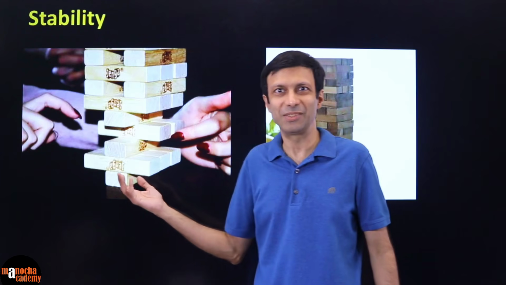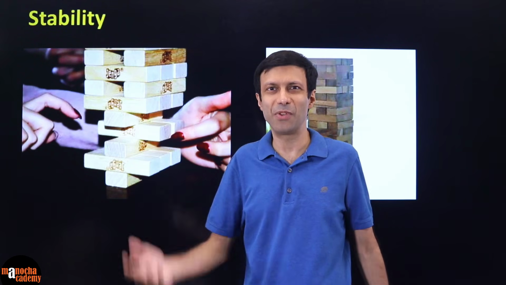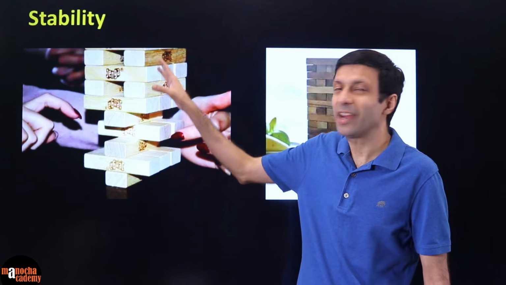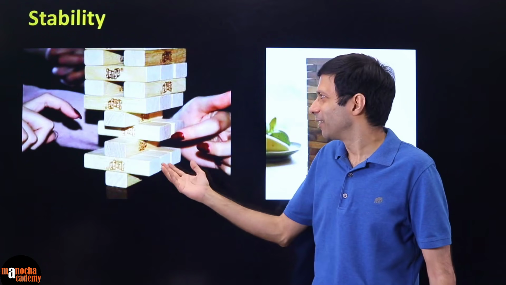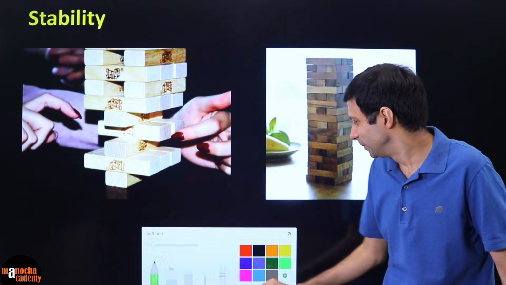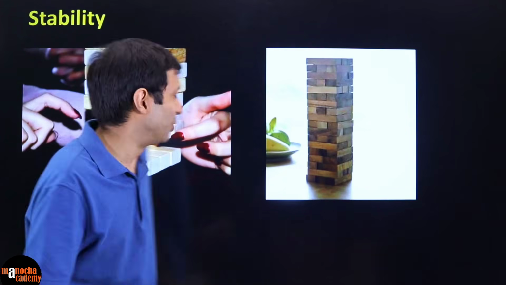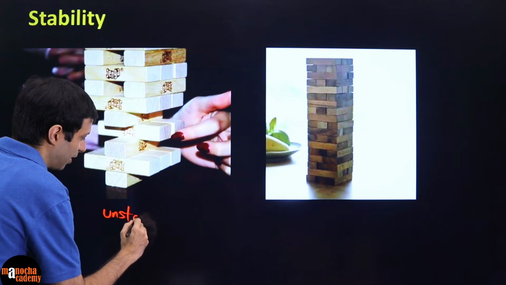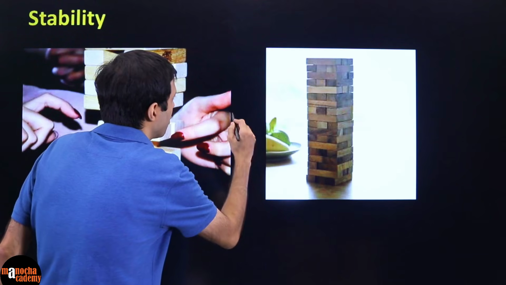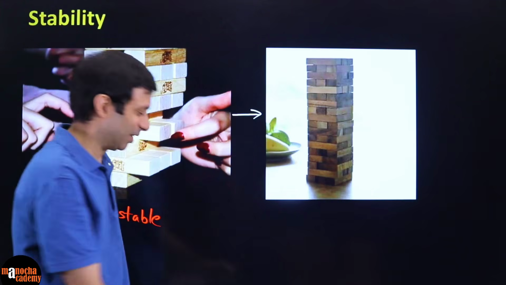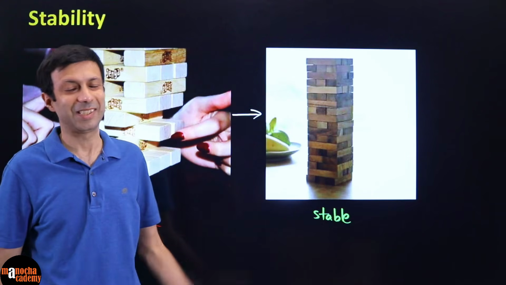So here's an example of what stability means. Have you guys played this Jenga game? I think it's one of the favorite games, a very popular game with these wooden blocks. Here you can see this Jenga tower, as we call it. Does this look stable or this one? Clearly you can see this one looks dangerous. It looks like it's going to fall. So this is an unstable Jenga tower. And when you rearrange the blocks like this, it becomes stable. So here we have a stable Jenga tower.